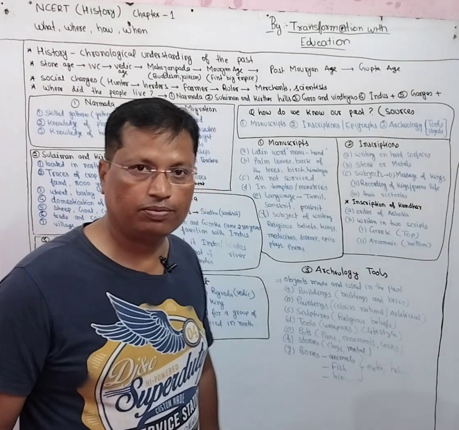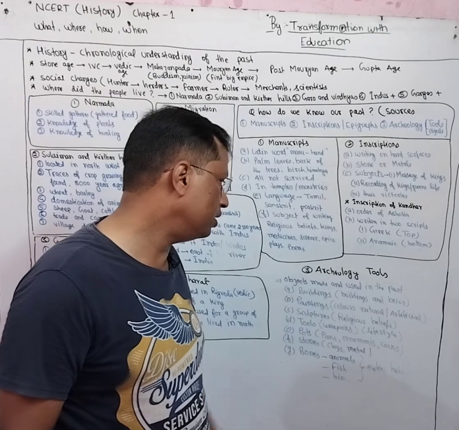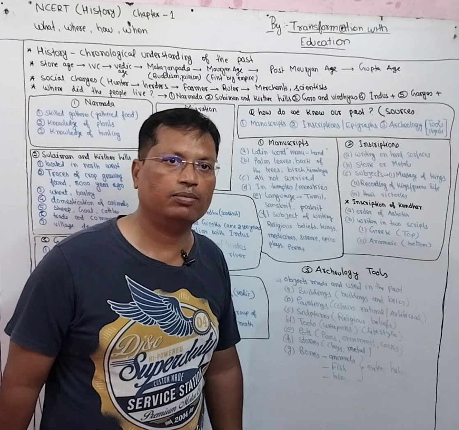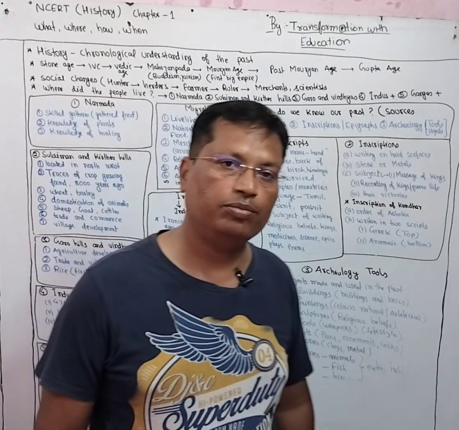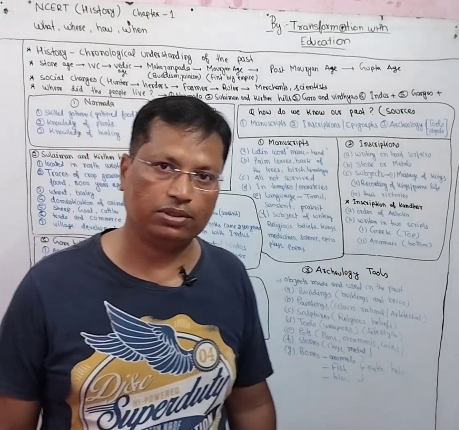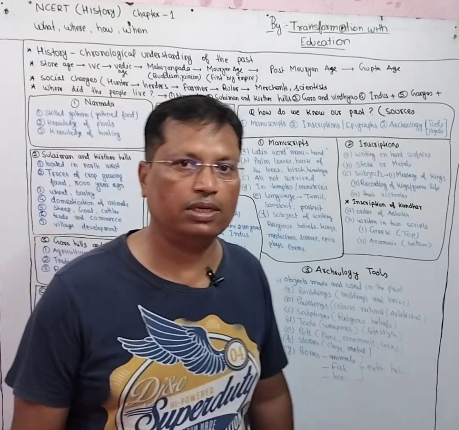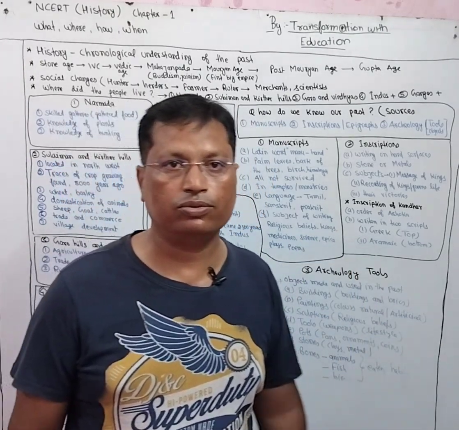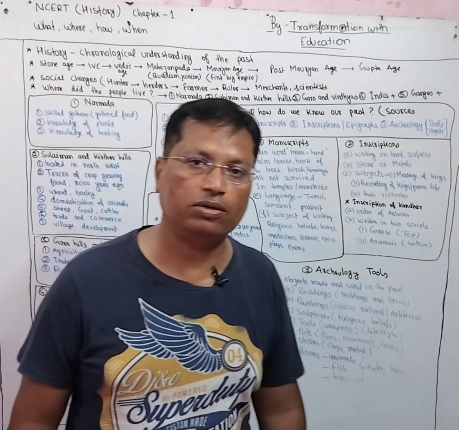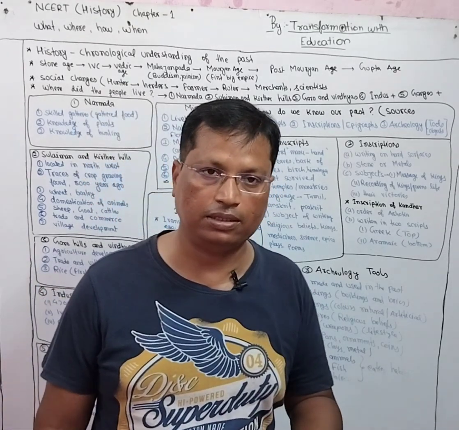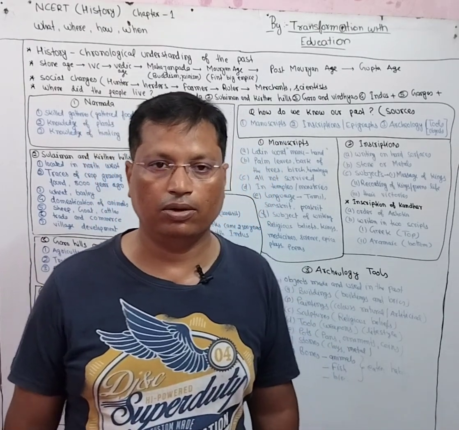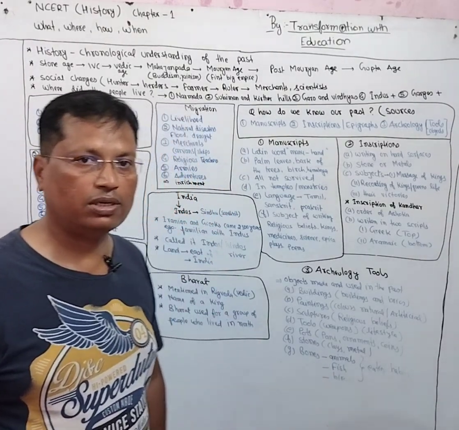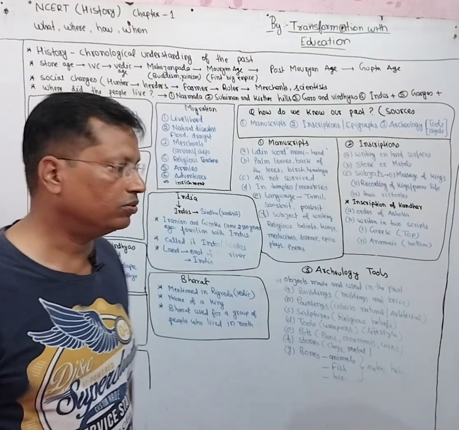Now the objects found from archaeological tools include buildings, meaning remains of buildings. If some buildings are found, then we can know about the type of buildings people used to make at those times, the level of science and technology which was developed, and the type of bricks which were used, whether those bricks were kacha or pakka. If those bricks were pakka, then their science and technology must have evolved more. So these are small things which can tell a lot about the life and society of those times.